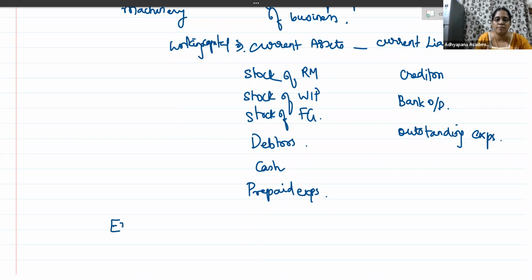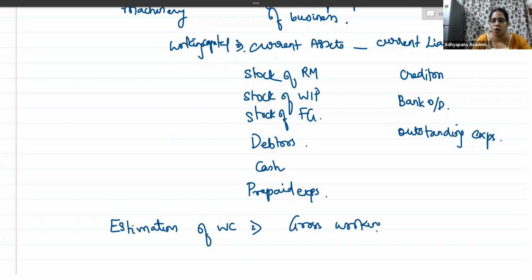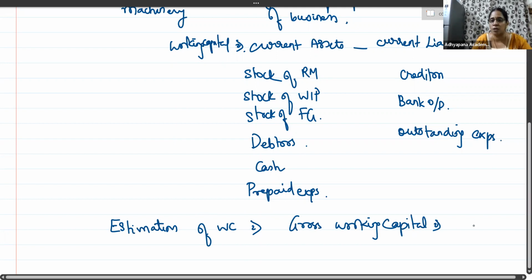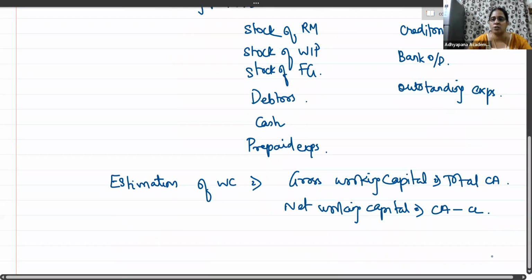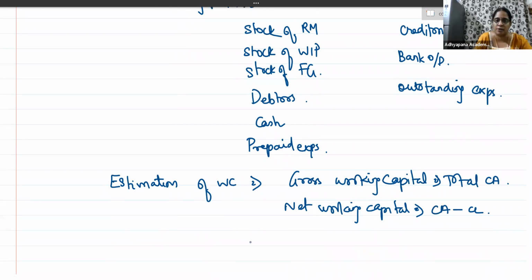So, while estimating the working capital, if they ask you for gross working capital, it is the total of current assets alone. Gross working capital is only the total of current assets. Net working capital is current assets minus current liabilities. Sometimes there may be a provision for contingencies which must be added to the net working capital to know the working capital requirement.